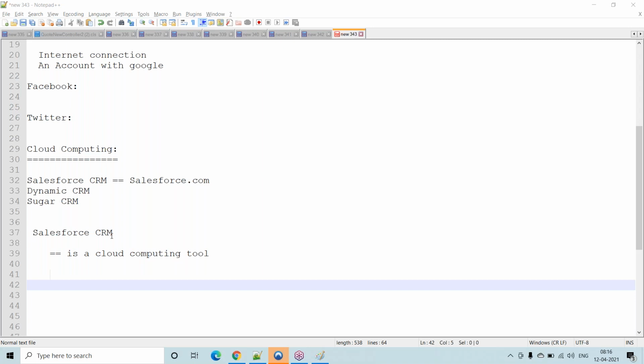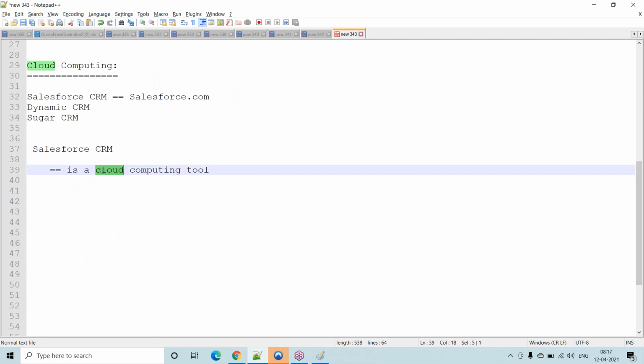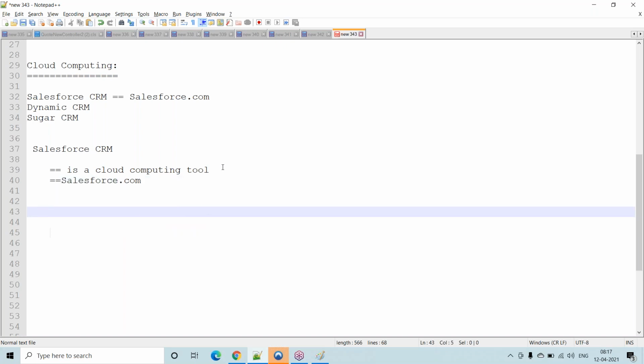Up to now, Salesforce CRM is a cloud computing tool. What do you mean by cloud computing tool? No need to install any software. For example, by using Java we should install all these software, we should make connections between all these software, then we have to start our development. But here there is no need of installing any software. Wherever you go, you can access our application. You can customize. Not only accessing, you can develop however you want. That is nothing but a cloud computing tool. And this is from the salesforce.com company.